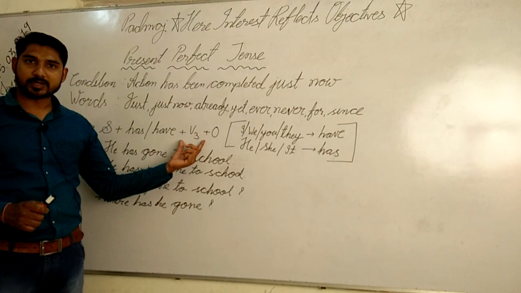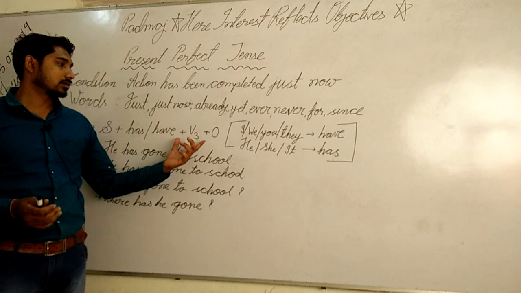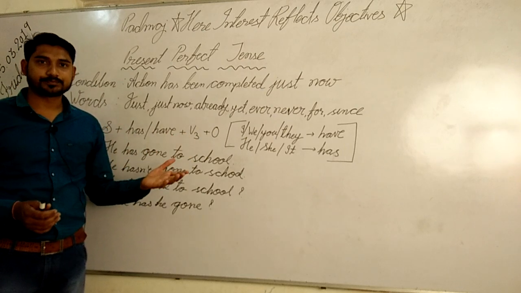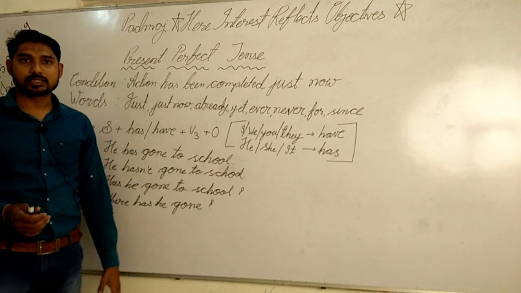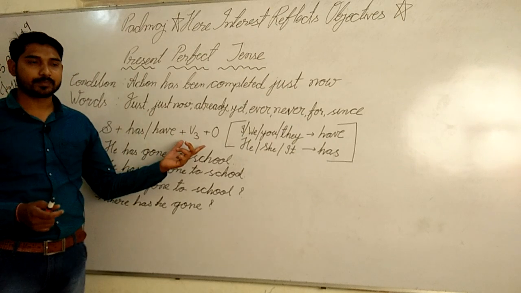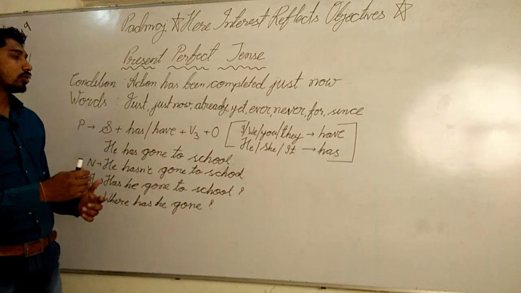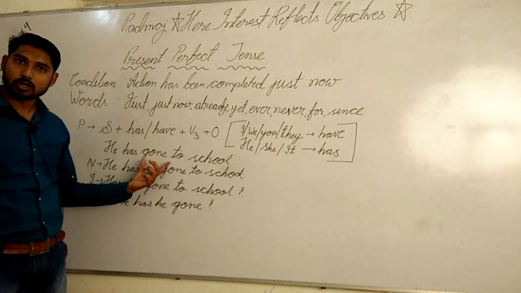V3 is the past participle. In my previous videos I explained verb conjugation, so you can watch that if you don't understand what V3 is, the past participle form of a verb. Suppose go, went, and then gone.